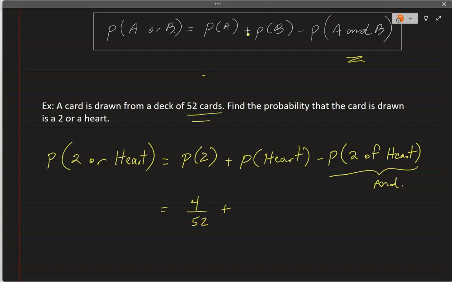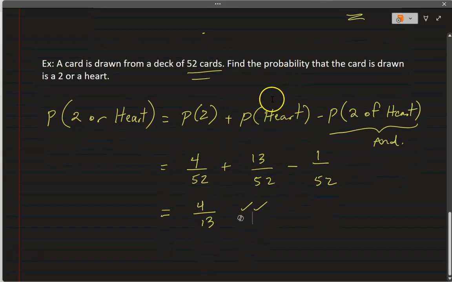Plus probability of a heart. How many hearts do we have? There are 13 of them, right? So it would be 13 out of 52. And then minus, what is the probability of the 2 of hearts? Well, the 2 of hearts is a very specific card, so that's 1 out of 52 cards. You do the math on that one, you'll end up getting 4/13. That's the probability as a fraction. You can divide that and get a decimal expansion or put it in a percentage, and that is okay.